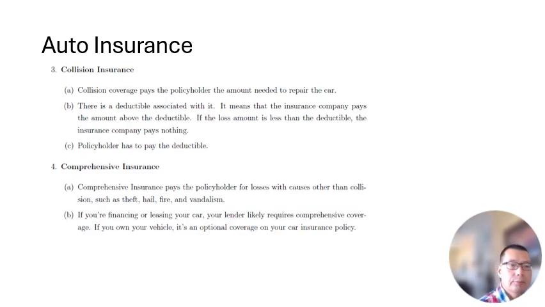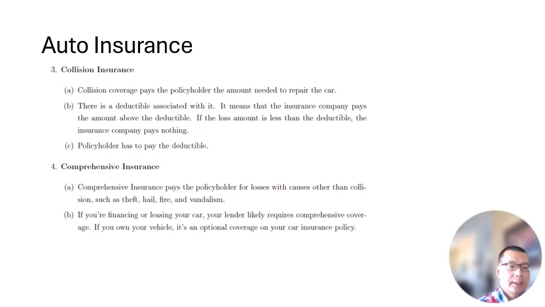The third part of auto insurance is collision insurance. Collision coverage pays the policyholder the amount needed to repair the car. There is a deductible associated with it. It means that the insurance company pays the amount above the deductible. If the loss amount is less than the deductible, the insurance company pays nothing. Policyholder has to pay the deductible.